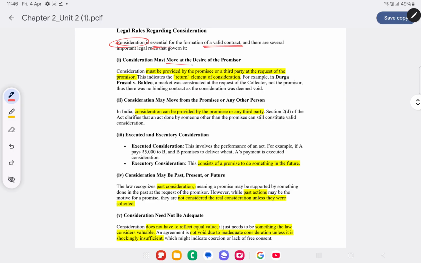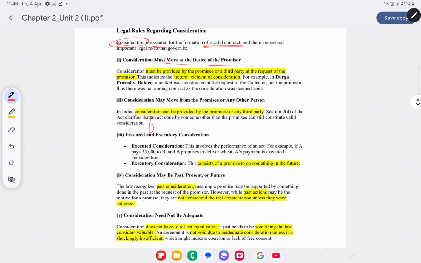First thing being, consideration must move at the desire of the promiser. It's fixed by the promiser, the offerer, and it can be given either by the promisee or by a third party. For example, in Durga Prasad versus Baldeo, a market was constructed at the request of the collector, not the promiser. There was no binding contract as consideration was deemed void.